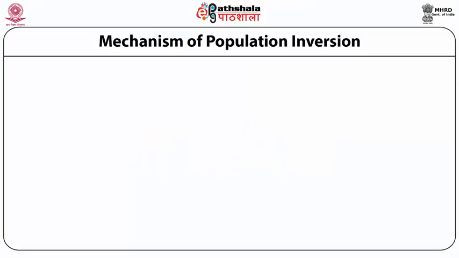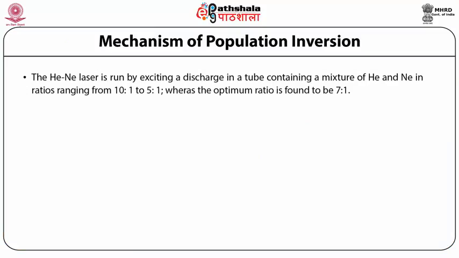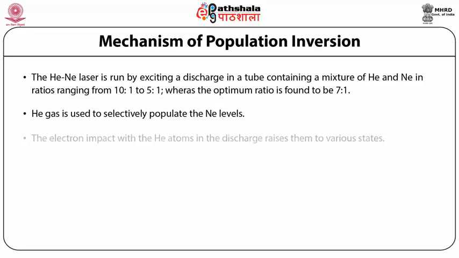Now, mechanism of population inversion. The helium neon laser is run by exciting a discharge in a tube containing a mixture of helium and neon in ratios ranging from 10:1 to 5:1, whereas the optimum ratio is found to be 7:1. The gas pressure is about 1 torr. Helium gas is used to selectively populate the neon levels. The electron impact with the helium atoms in the discharge raises them to various states.